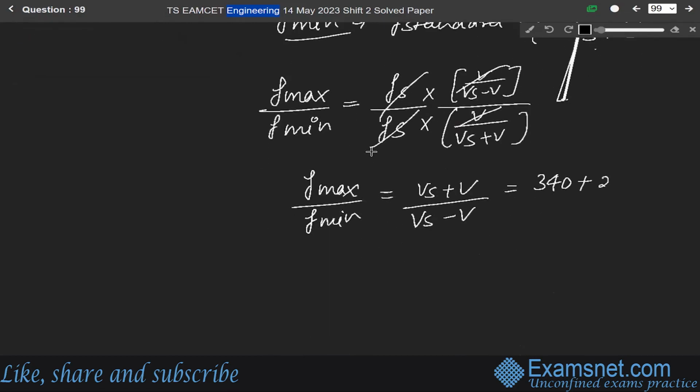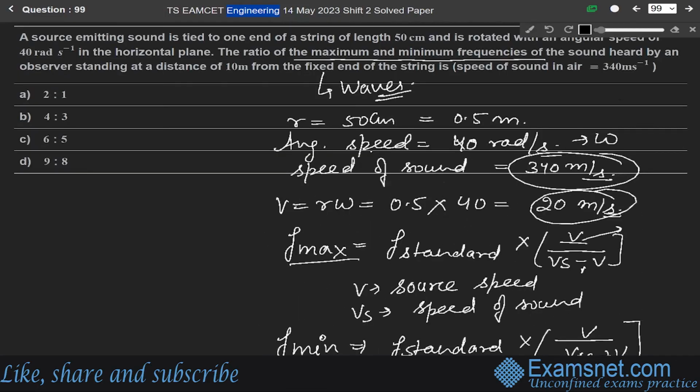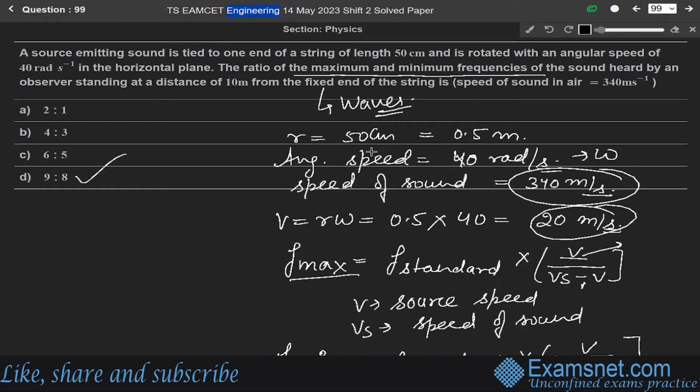So 340 plus 20 over 340 minus 20, we get 360 over 320. Zero cancels, so 9 over 8. Hence the ratio of F maximum over F minimum is 9:8. This is our final answer, so option D is the correct answer.